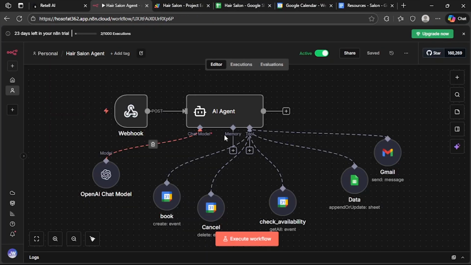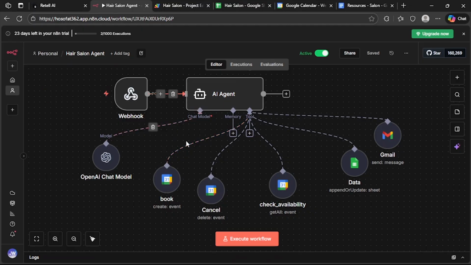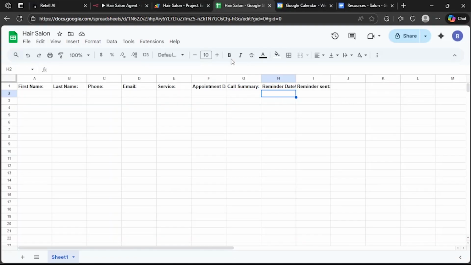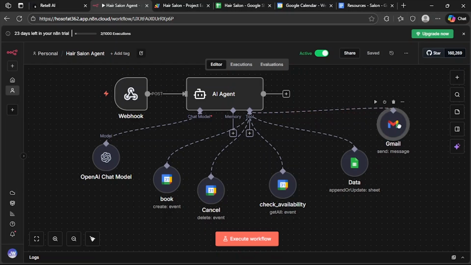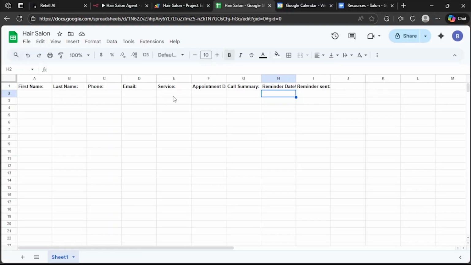So this AI voice agent will be used to book the appointments using this tool. It will add the data in sheets, which will be added in here. Okay. And it will send an email using the email of the customer. This agent will also add a reminder date and time in here.